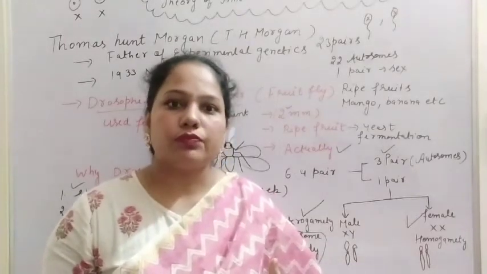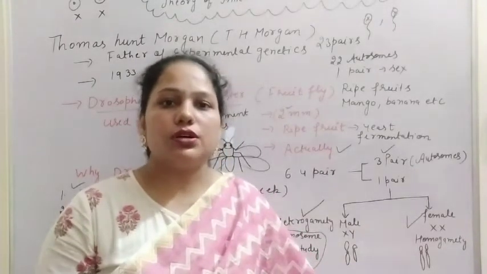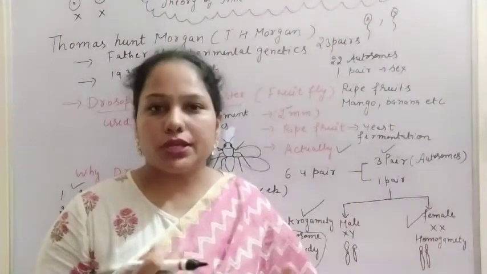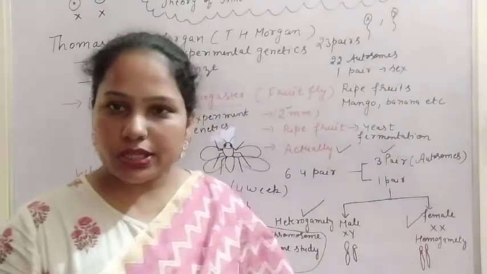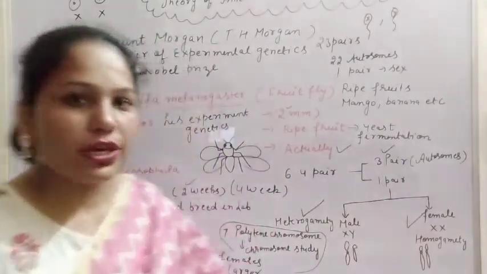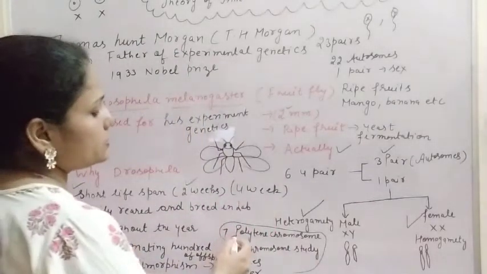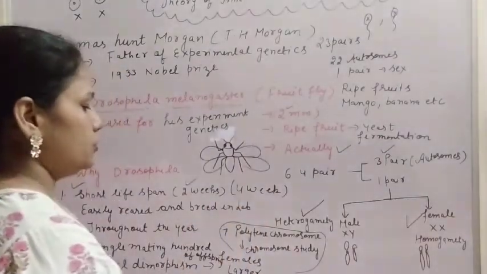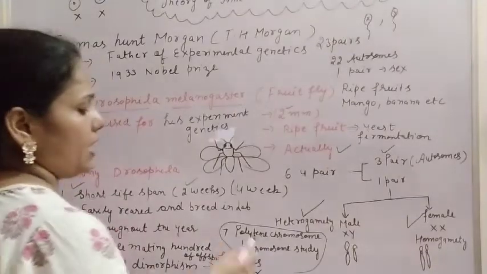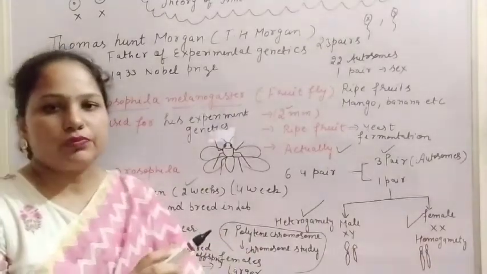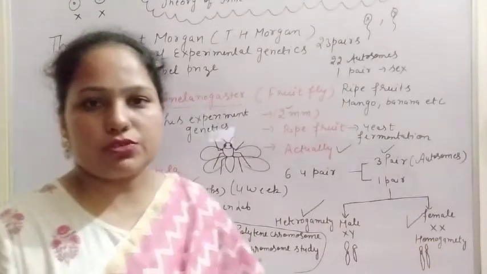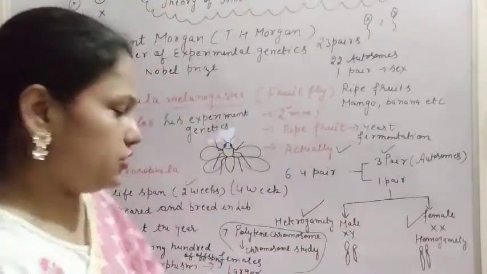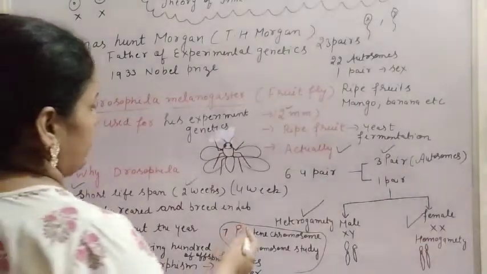Due to the loss of some genes, the deletion of genes, or the duplication of genes, mutation can take place in the chromosome, and that mutation is easily studied with the help of this polytene chromosome. This question always comes: where are the polytene chromosomes present? Polytene chromosomes are present in the salivary gland of these insects.